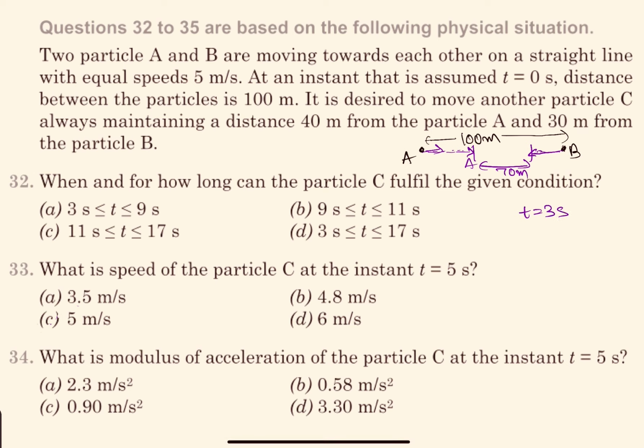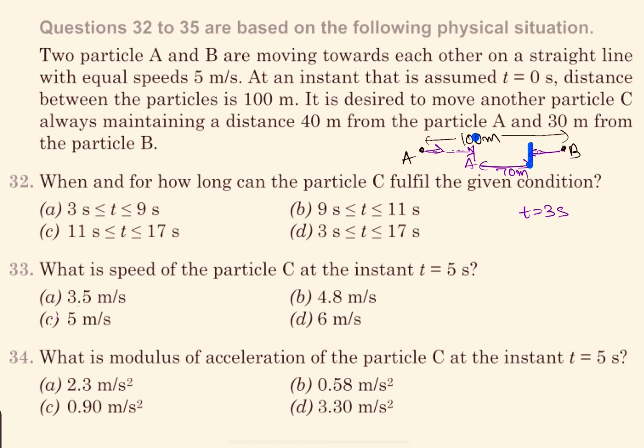At t equal to 3 seconds, the separation between A and B will be 70 meter and you will have C in between them. Now, as they continue to move towards each other, the separation keeps on reducing. The minimum separation that you can have, because from one you have to have separation 40 and from the other 30 meter, is only 10 meter. So, when would we have 10 meter separation?